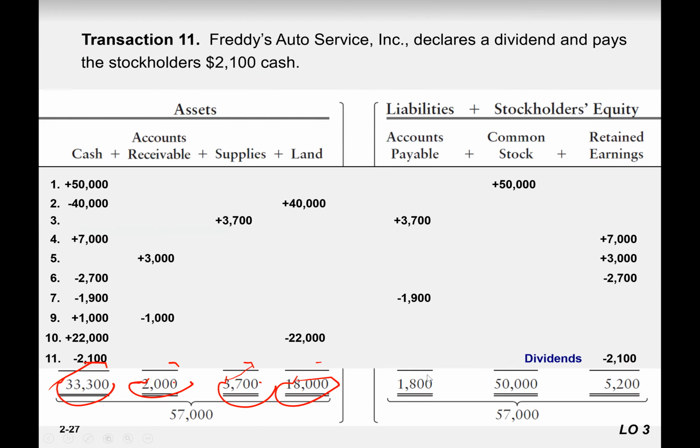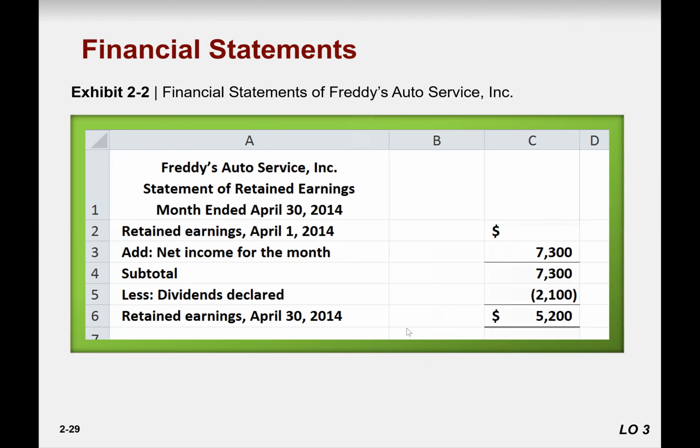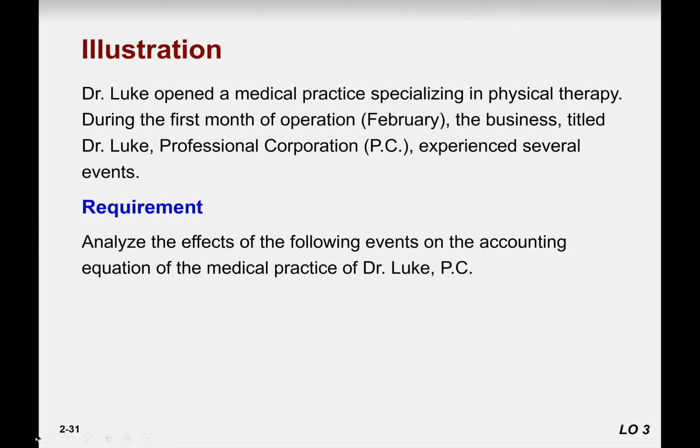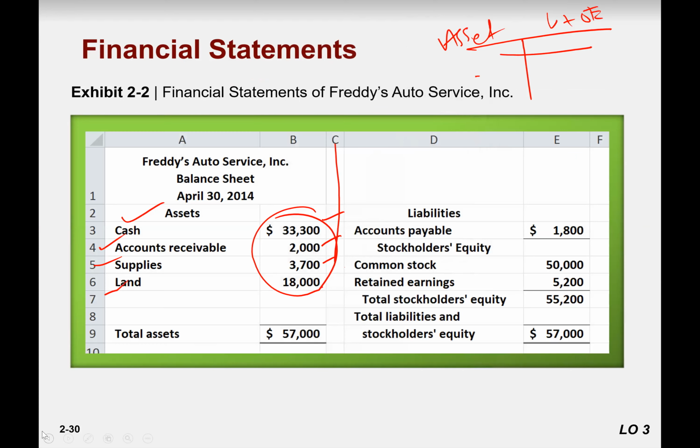And liabilities 1,800. Under the liabilities 1,800, and stockholders' equity is equal to common stock and retained earnings. Common stock is 50,000, retained earnings is 5,200. So we have the total 57,000, 57,000. This is how you present it in the form of statements.